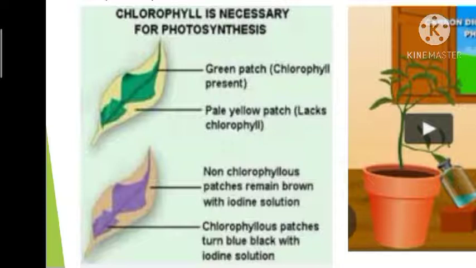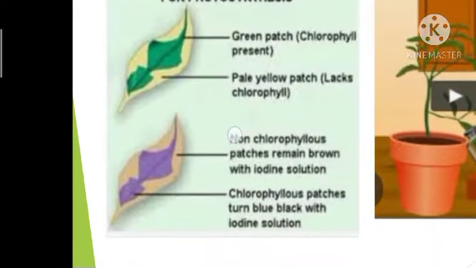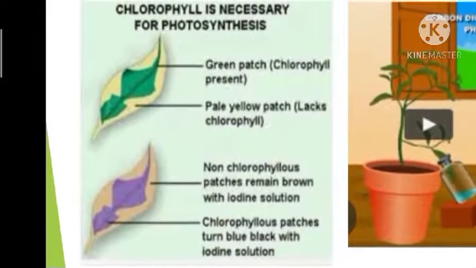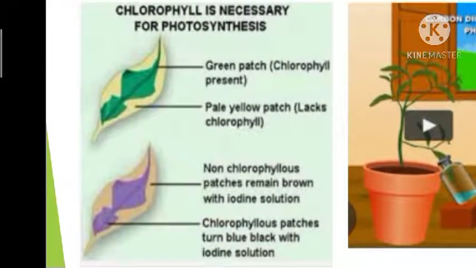Now after boiling it in alcohol, we have to remove the leaf, wash it and then add iodine to it. So when we add iodine, you can see that in the second leaf, wherever the green color was there, it has turned into blue color. In this it is a slight purple color, but actually when iodine reacts with starch it gives blue or blue black color. So only the green colored part will be turning into blue color. Why?